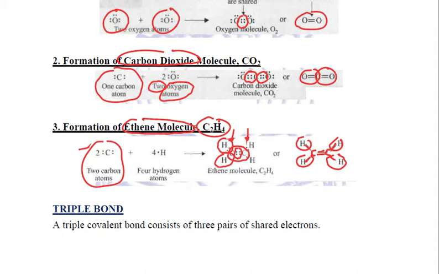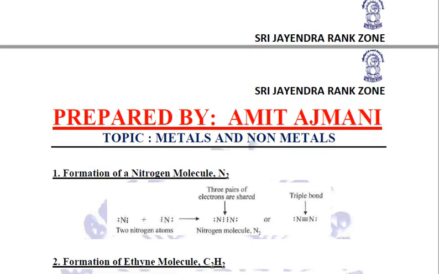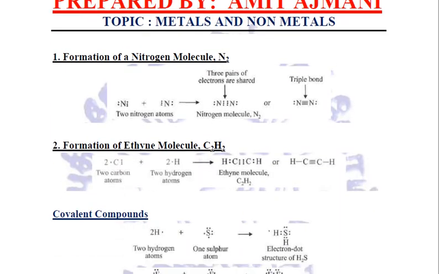Now let us talk about triple bonds. A triple bond consists of 3 pairs of shared electrons. Let us see a few examples. For example, the formation of a nitrogen molecule N2. One nitrogen atom has 5 valence electrons, so it requires 3 more electrons to become stable.